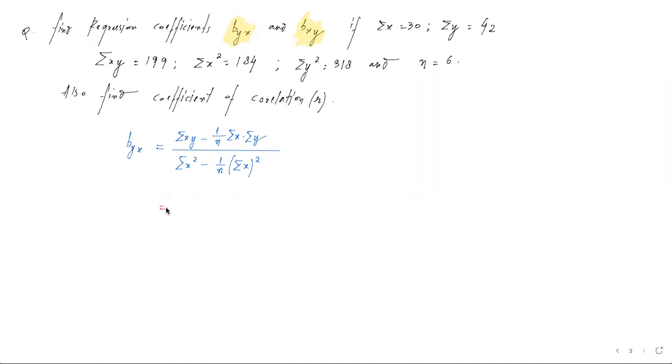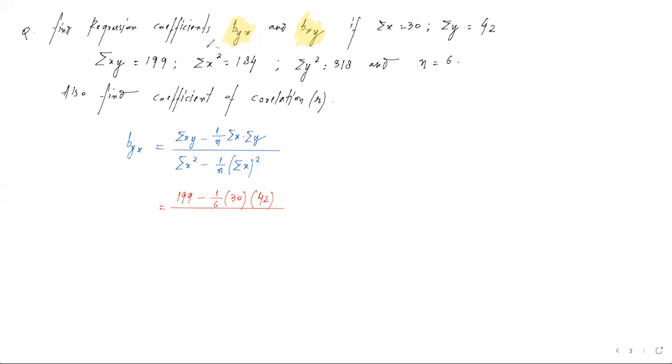We can see summation xy is already given to us to be 199. So 199 minus 1 by 6, we can see the n value is 6, multiplied by, we have two values here to be substituted, summation x and summation y. Summation x is 30, summation y is 42. So we'll put summation x के जगह पे 30, summation y के जगह पे 42. This is whole divided by,